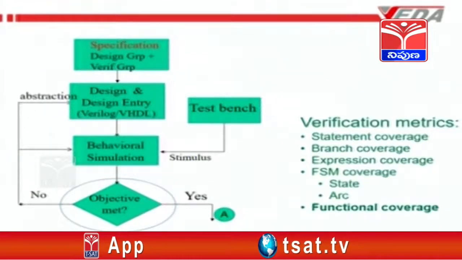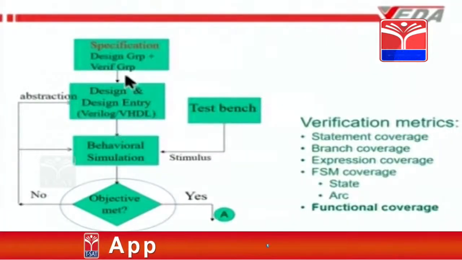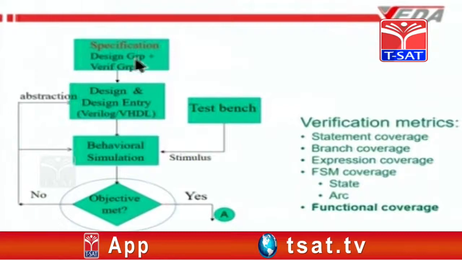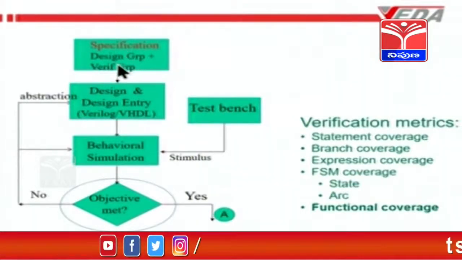I have tried my best to incorporate colors in the block diagram and light colors wherein the text will be visible to you. I hope this is visible. So we start with a specification document, which, as I mentioned earlier, is given out to the design group and the verification group.